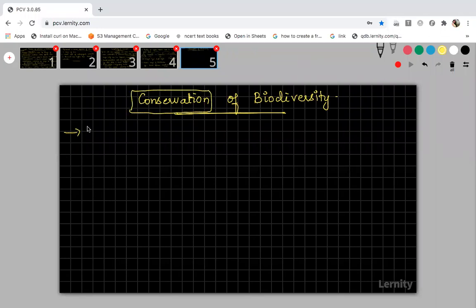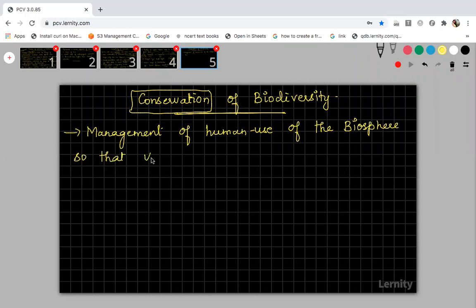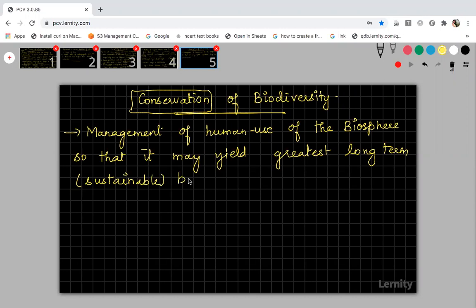Conservation means the management of human use of the biosphere, so that it may yield the greatest long-term benefits. Long-term means which is said to be sustainable, that is, which will sustain for a long time. Sustainable benefits